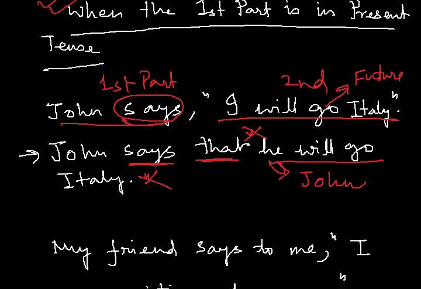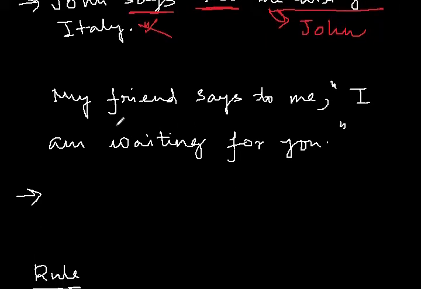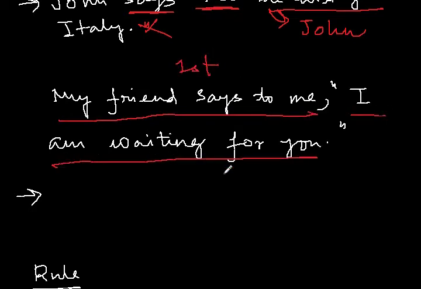There is another example. My friend says to me, "I am waiting for you." So this part is the first part, and this one is the second part.